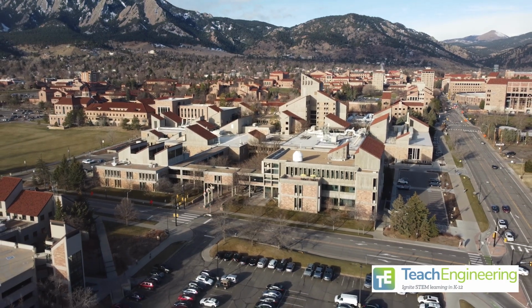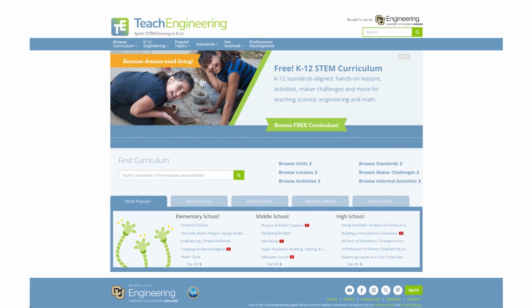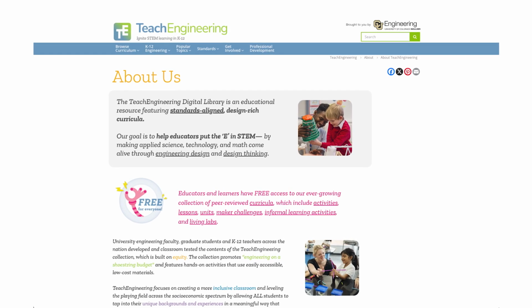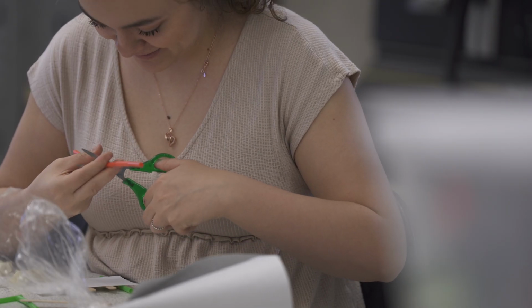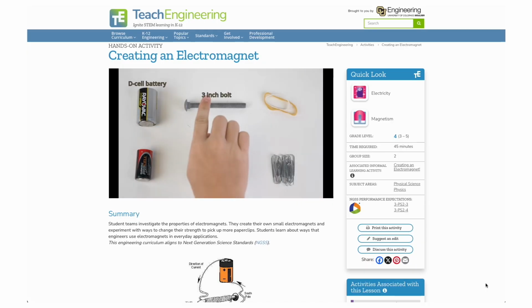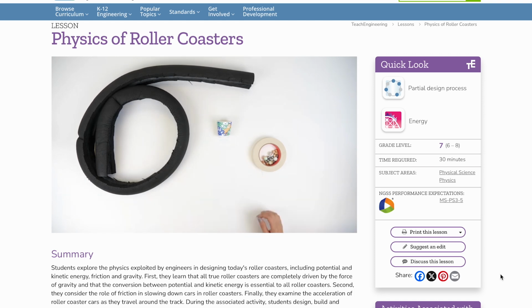Teach Engineering is a free online resource available to anyone and anywhere of K through 12 STEM curriculum. It is aimed to democratize engineering for everyone. Well, the Teach Engineering Digital Library was a collaborative initiative right from the beginning among several engineering colleges, but it really dates back to the National Science Foundation funding digital libraries in STEM fields. The Teach Engineering Digital Library is unique in that it is dynamic. It's ongoing. We're constantly adding new content.